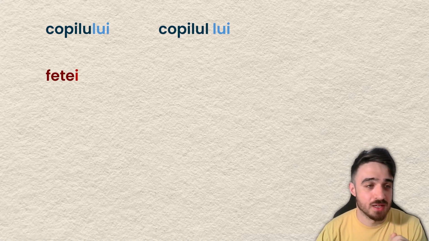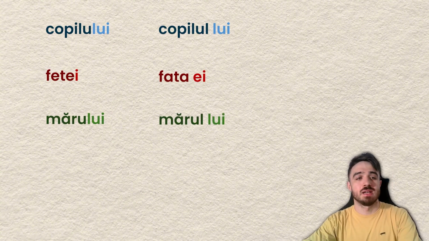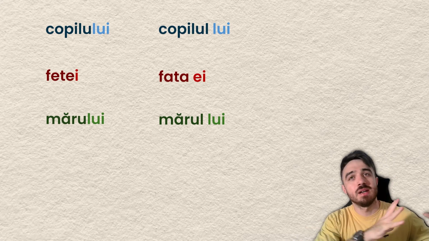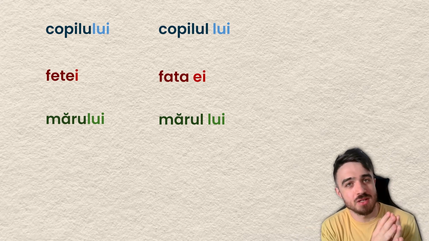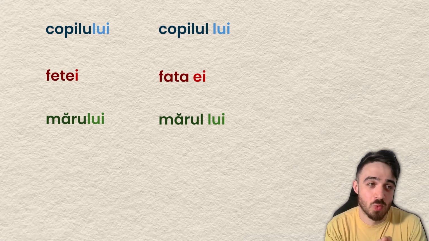Careful with this. So fetei, which is in plural, we'll talk about it in a second and in the next video, and fata ei. Yeah, make the distinction between these two. And then mărului and mărul lui. Yeah. So on the left you have the conversation is around the possession or the direction. The indirect object is this word.